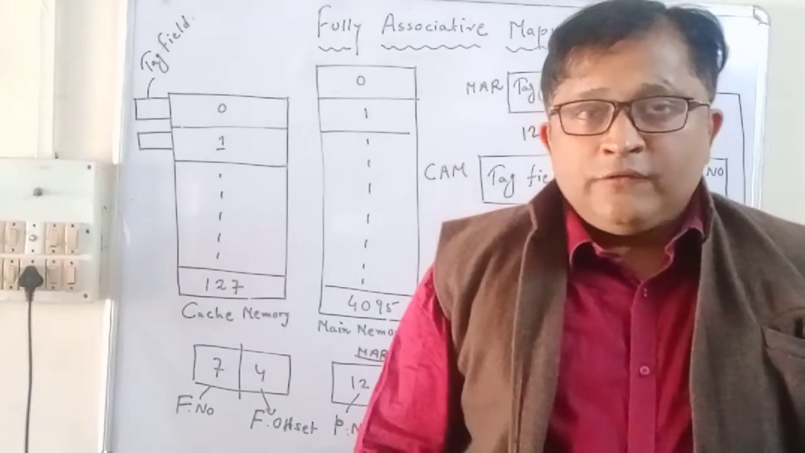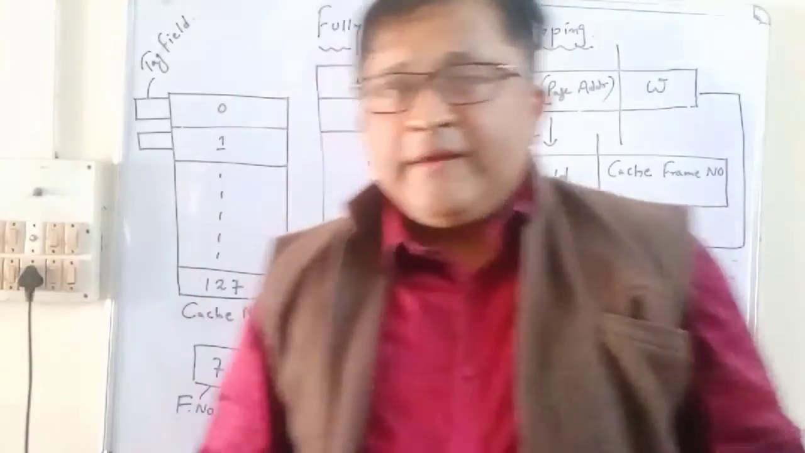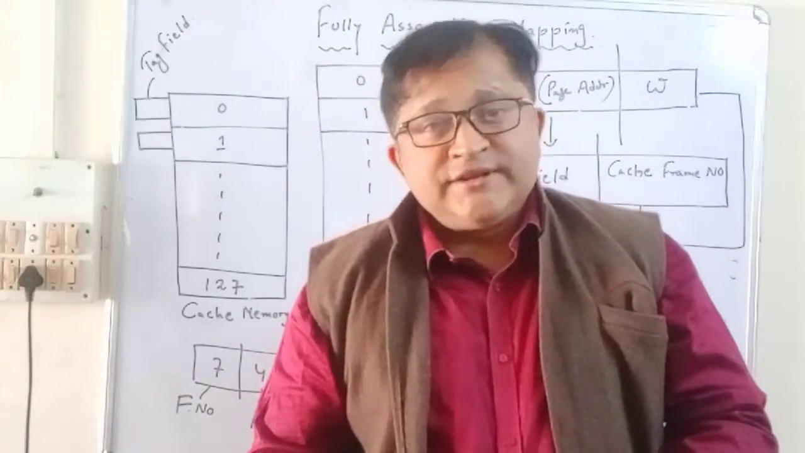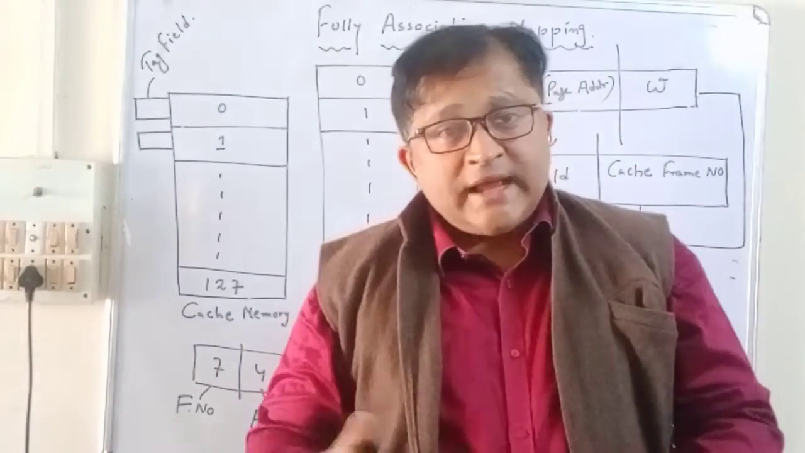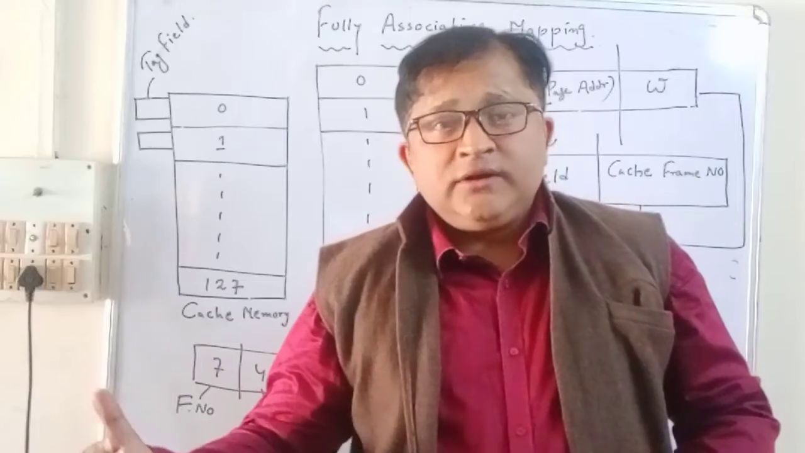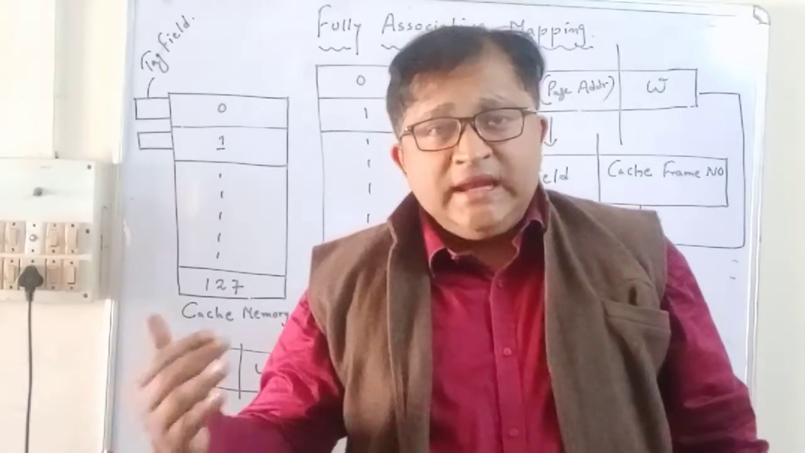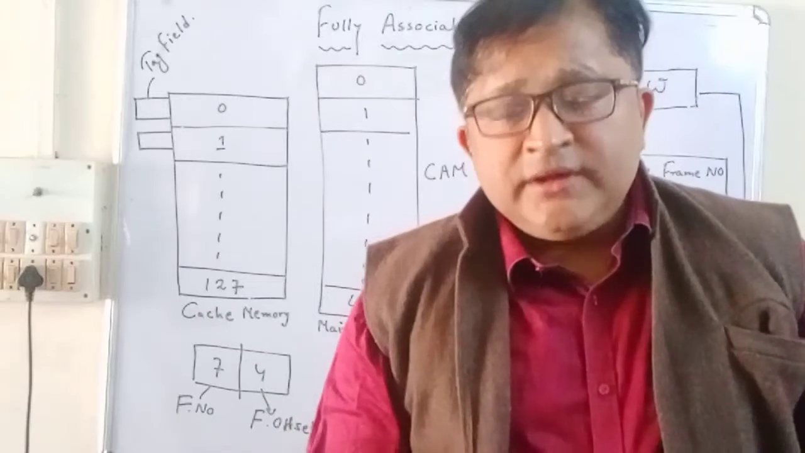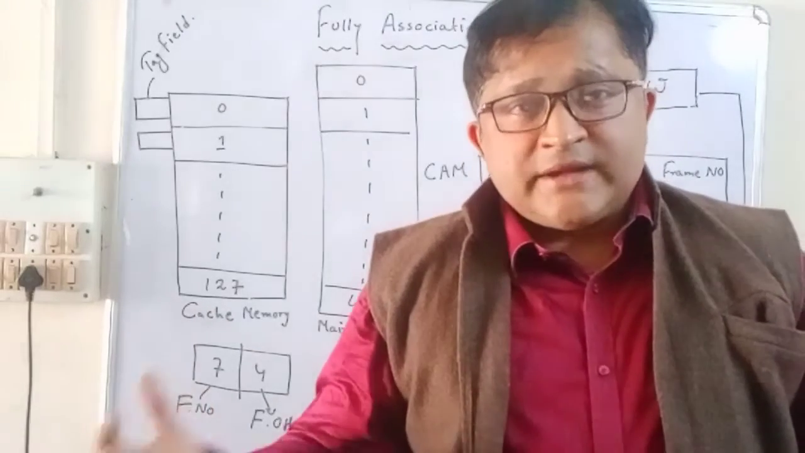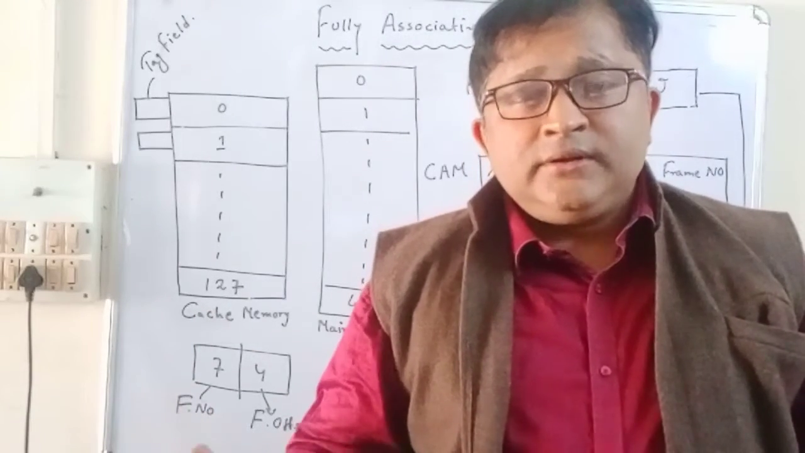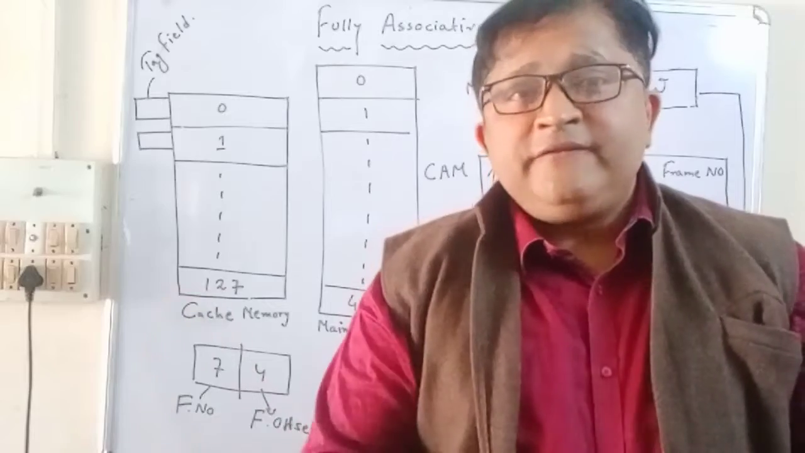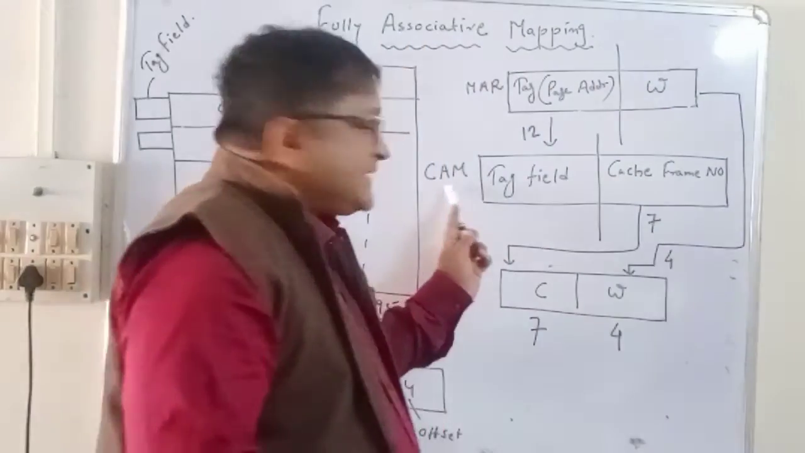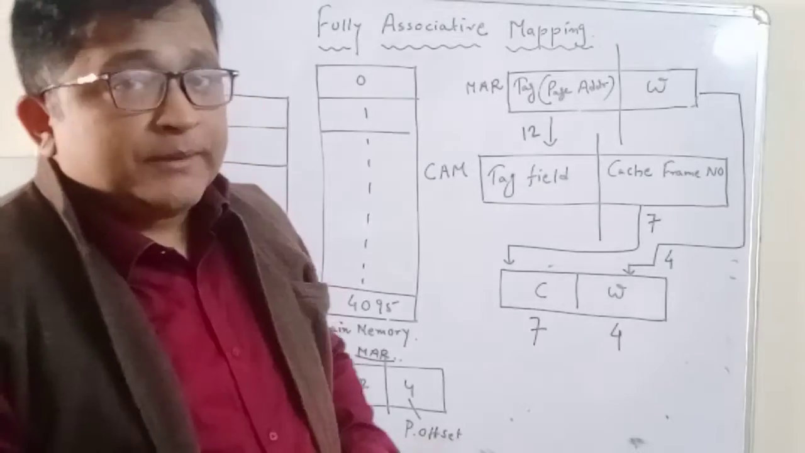For that, we have to take the help of associative memory. That mapping is called associative mapping, where any page of the main memory can be loaded into any frame of the cache memory, and that is made possible with the help of associative memory. Another name for associative memory is CAM, that is, content addressable memory.